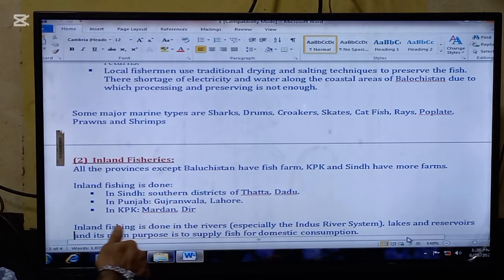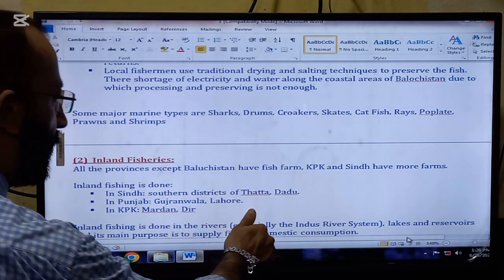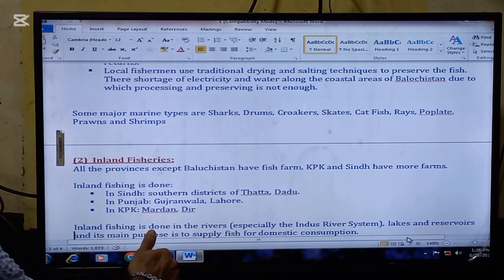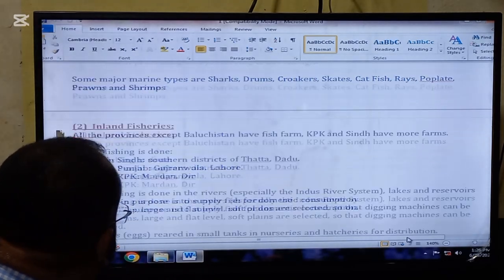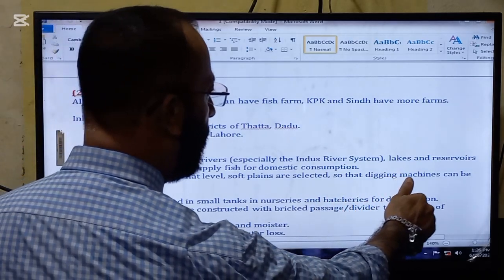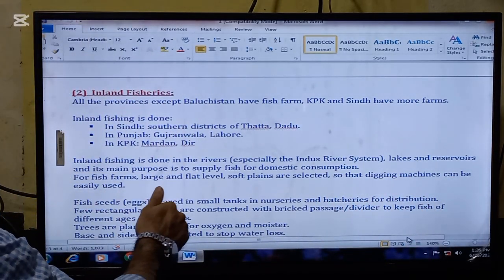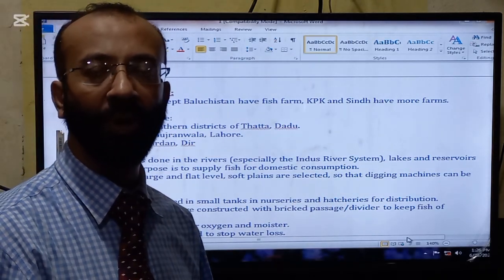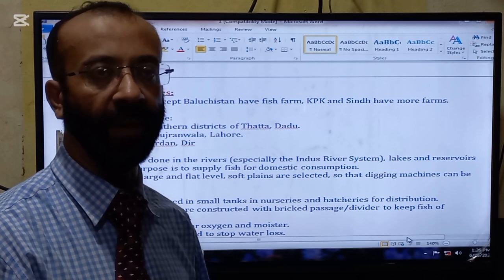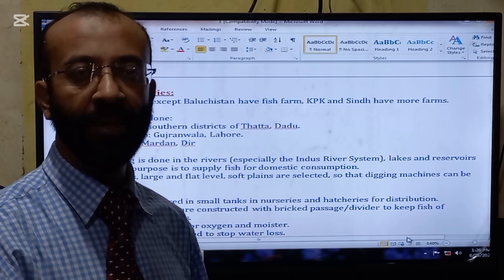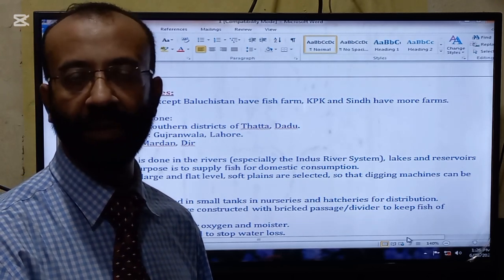Inland fishing is done in Sindh, in the southern districts of Thatta, Dadu, in Punjab, particularly in Gujranwala and Lahore, in KPK, particularly in Mardan and Dir. Inland fishing is done in the rivers, especially the Indus River system, lakes and reservoirs, and its main purpose is to supply fish for domestic consumption, because all the provinces are not connected to the rivers and seas. So that's why inland fishing is developed to meet the local demand for fish.